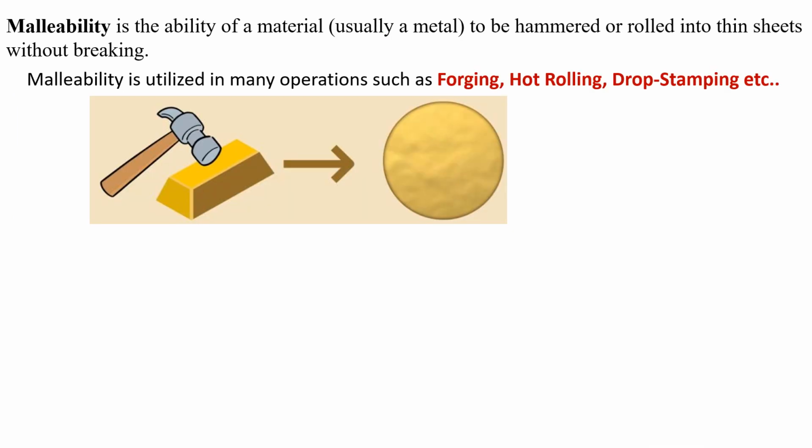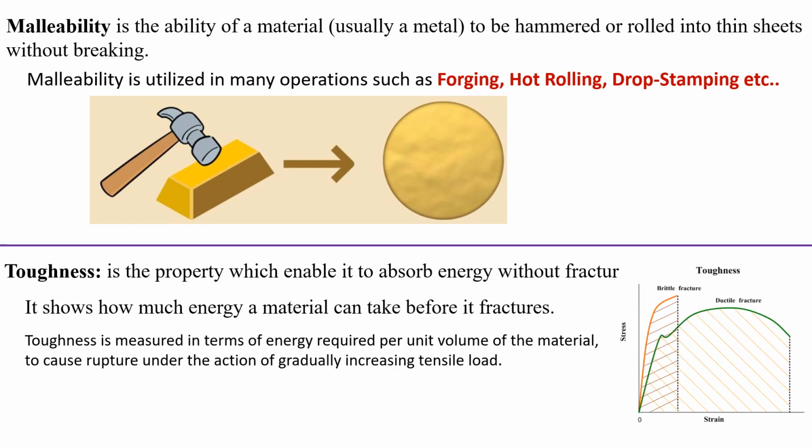Next one is malleability. Malleability is the ability of a material to be hammered or rolled into thin sheets without breaking. Malleability is utilized in many operations such as forging, hot rolling, drop stamping. Next one is toughness. Toughness is the property which enables a material to absorb energy without fracture.